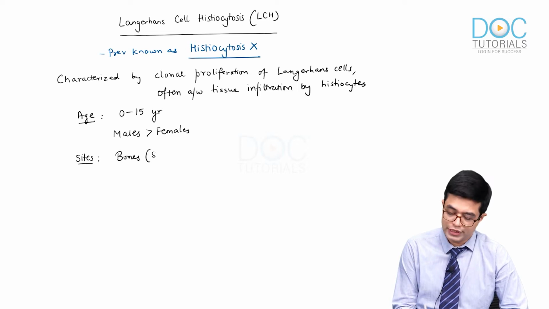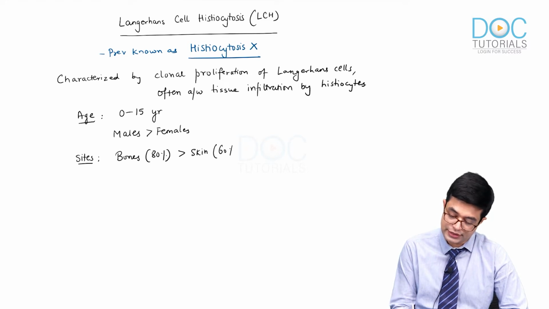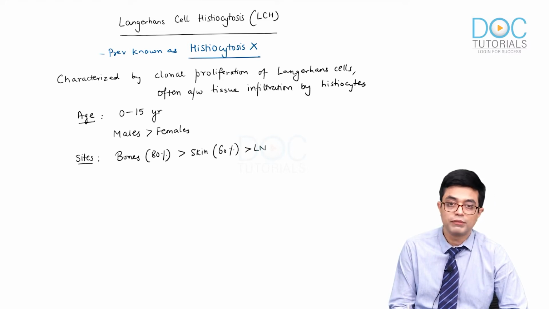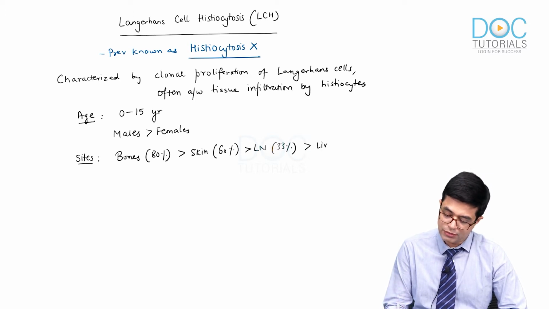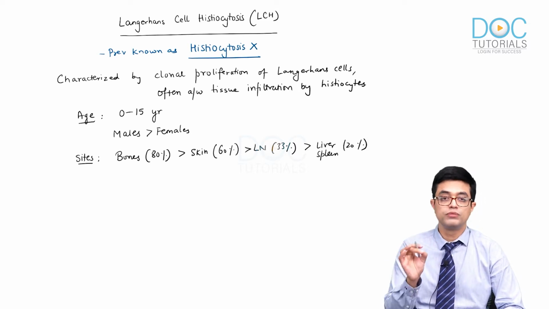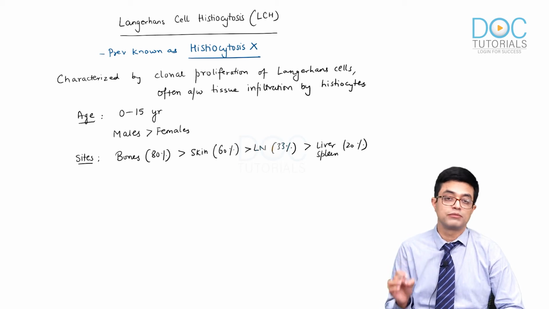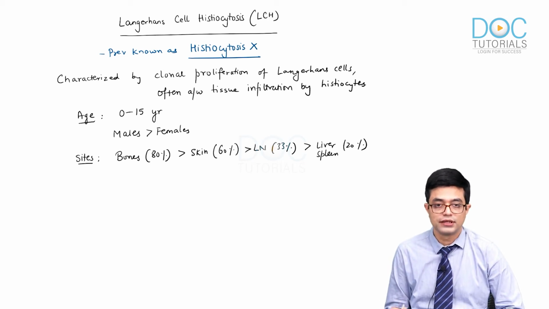Bones are involved in almost 80% cases, followed by skin involvement, which occurs in 60% cases, followed by lymph node involvement, which occurs in 33% cases, and liver and spleen involvement, which occurs in 20% cases. So, these are the major sites where this tissue infiltration and clonal proliferation tend to manifest.